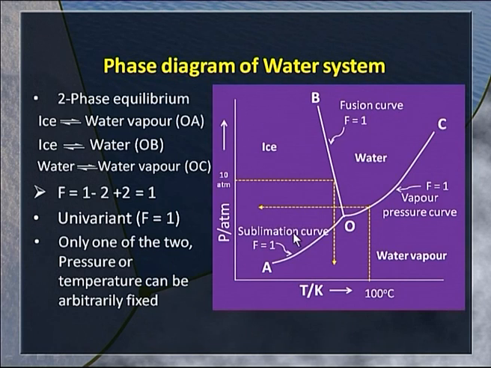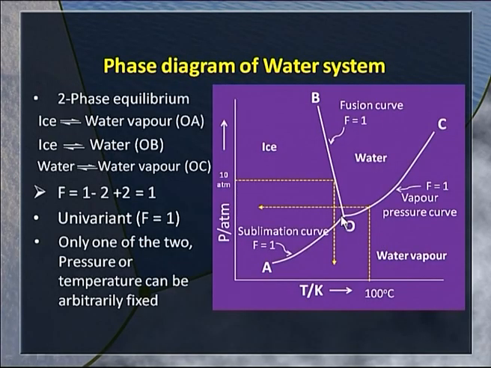We know under which conditions solid and vapor are in equilibrium. Yes, it is sublimation, and therefore this curve is called the sublimation curve. When we reach point O, we reach an intersection at which we get two lines, OB and OC, which form the boundaries for the region in which water comes into stability.